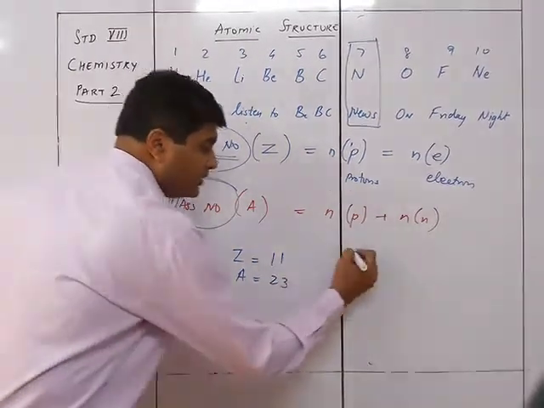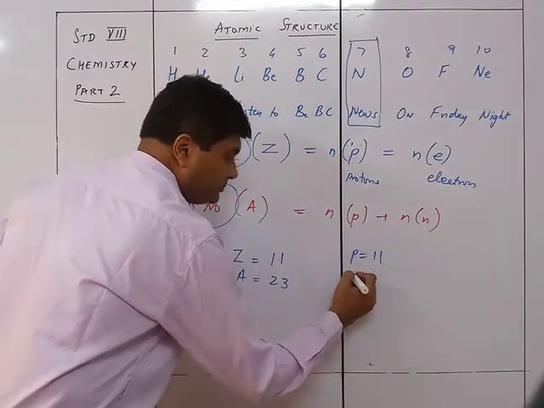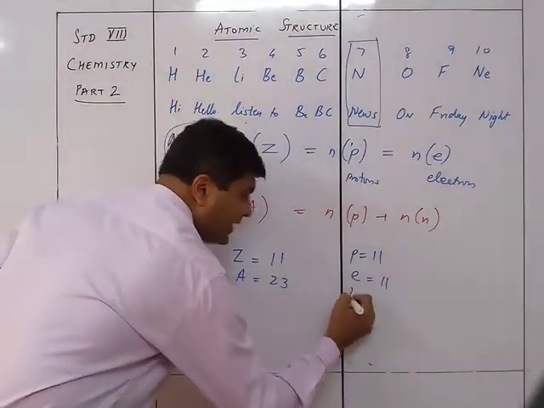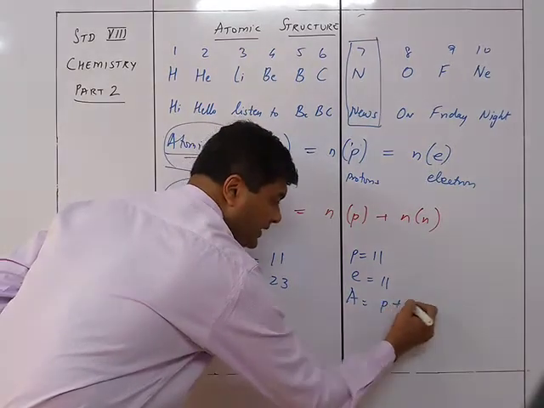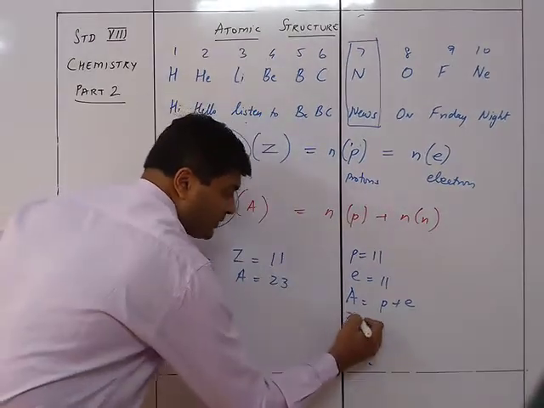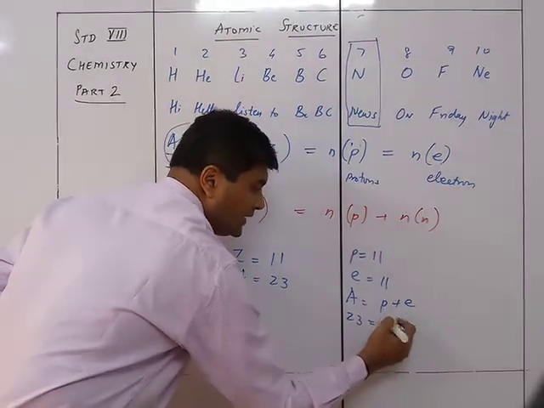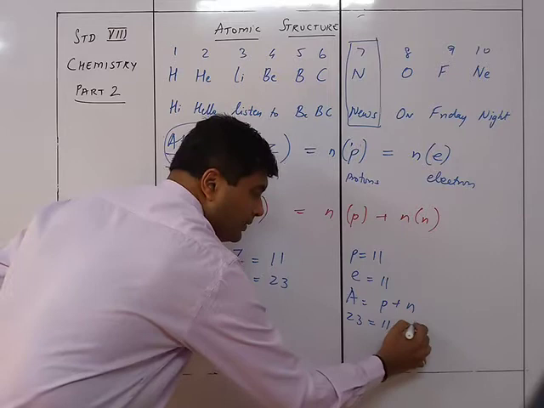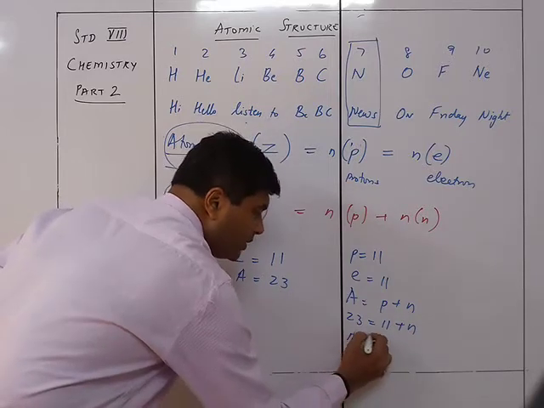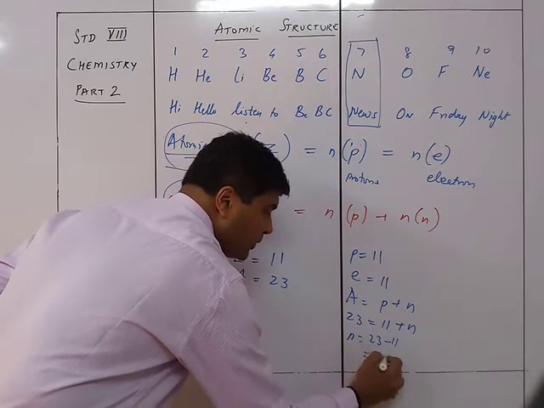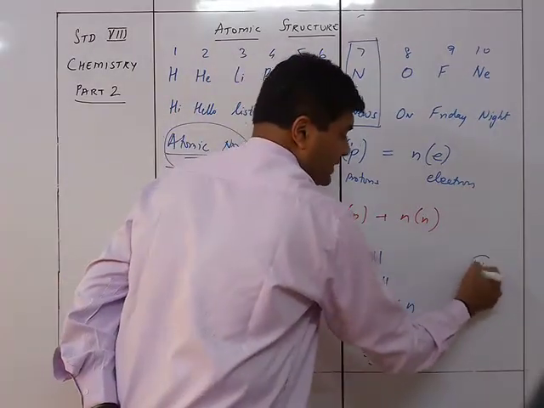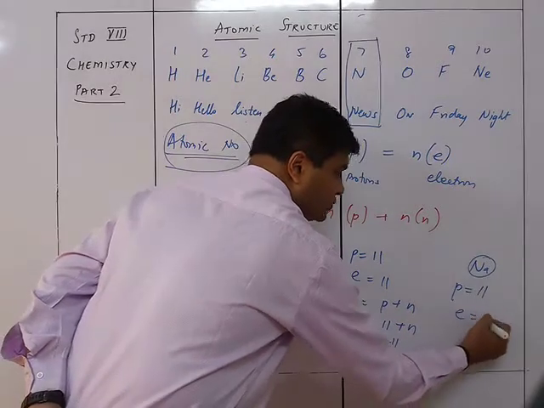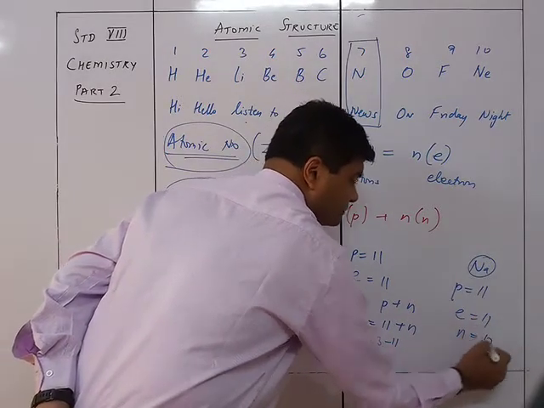So with this I come to know that P is equal to 11, E is equal to 11, and I know that A is equal to P plus N, where A is 23 and P is 11. So it is N, neutrons. What will be N? N will be equal to 23 minus 11, which is equal to 12. Hence in the sodium atom, we have got P equal to 11, E equal to 11 and N equal to 12.